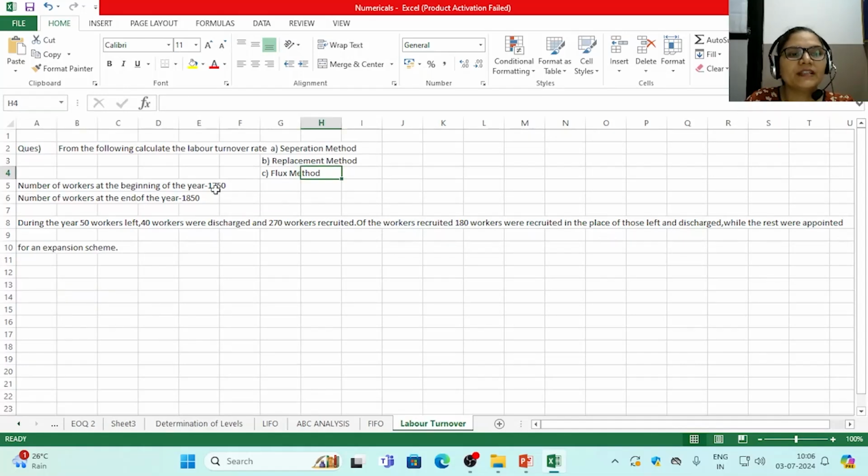Number of workers at the beginning of the year 1750, number of workers at the end of the year 1850. During the year 50 workers left, 40 workers were discharged and 270 workers were recruited. Of the workers recruited, 180 were recruited in place of those who left and were discharged, while the rest were appointed for an expansion scheme. Now we have already talked about three kinds of methods.